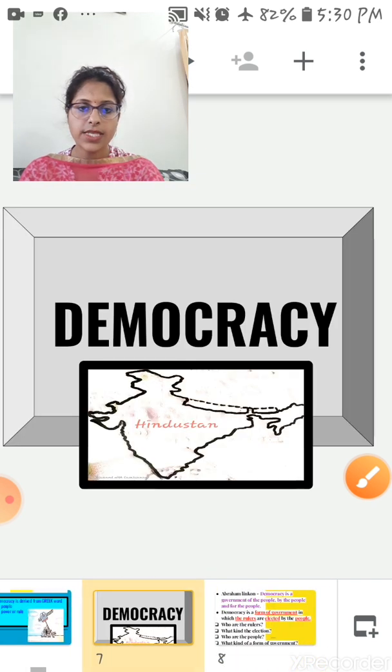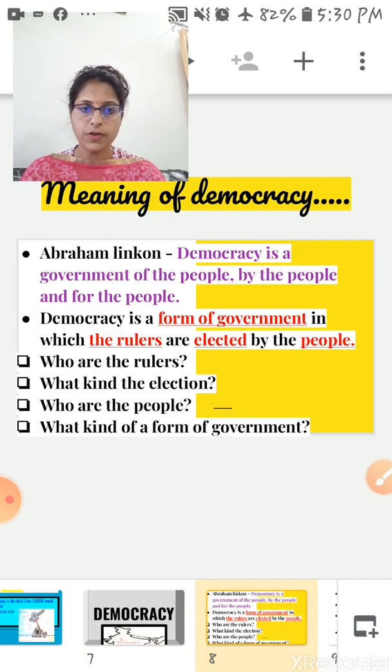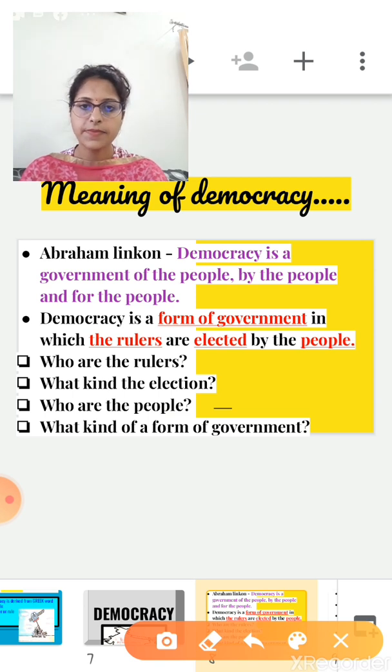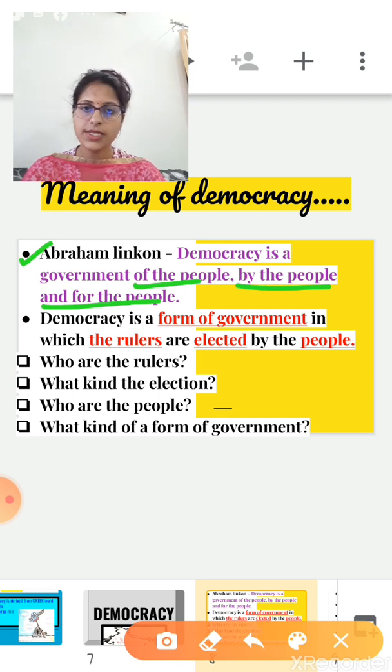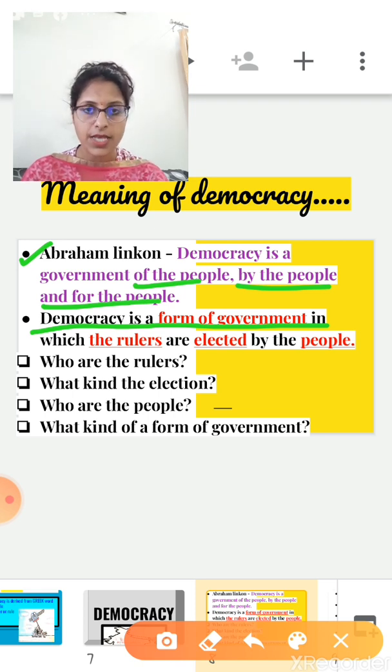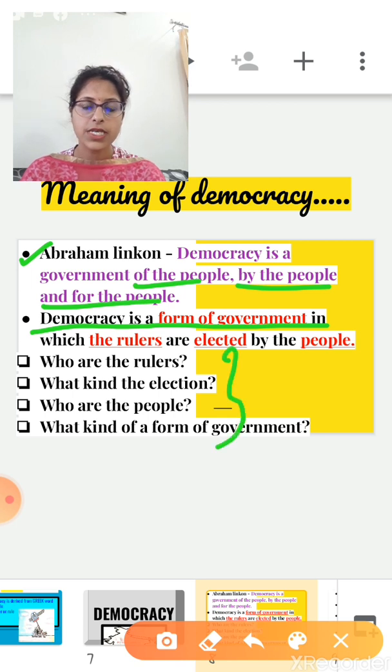Okay. Now let's understand the meaning of democracy. Like Abraham Lincoln said, democracy is the government of the people, by the people and for the people. So here we could start with a simple definition of democracy. Democracy is a form of government in which the rulers are elected by the people. But this definition does not give us a complete idea of democracy. So here we take some key points from this, and then we are going to find out the important features of democracy.